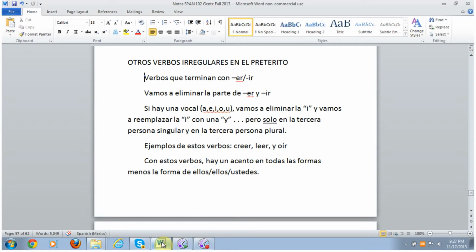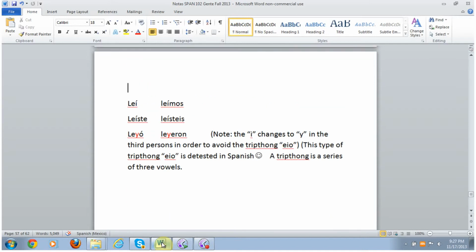Again, if you drop the ER or the IR off of a verb, if it leaves the last letter of the stem as a vowel, then in the third person, you'll have to change the I to a Y. Leer is an example of this. Leer, when I drop the ER, LE is what's left as the stem. The E is a vowel. So now the third person will have the I changed to a Y.